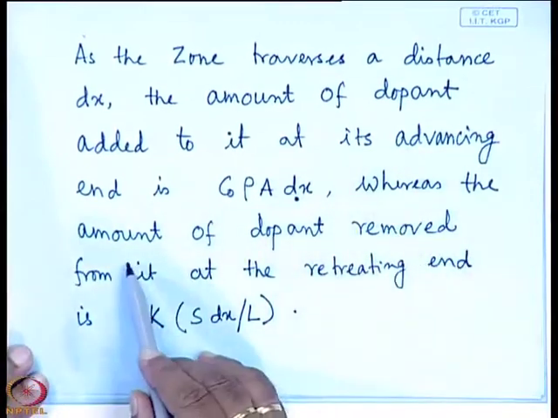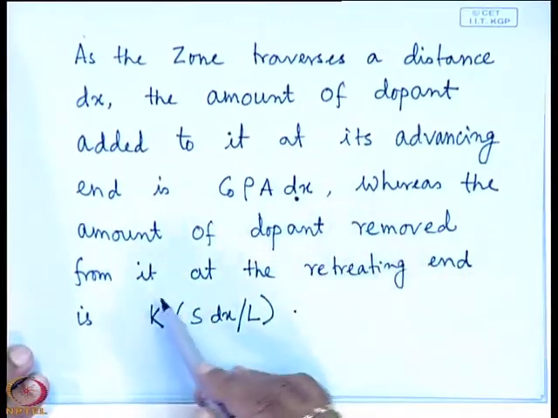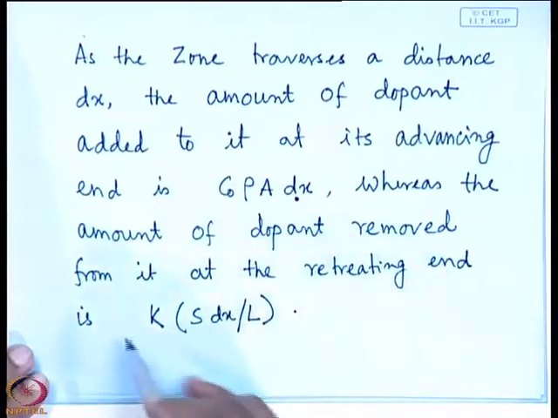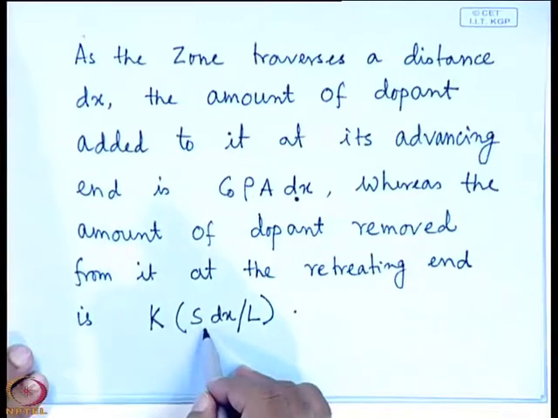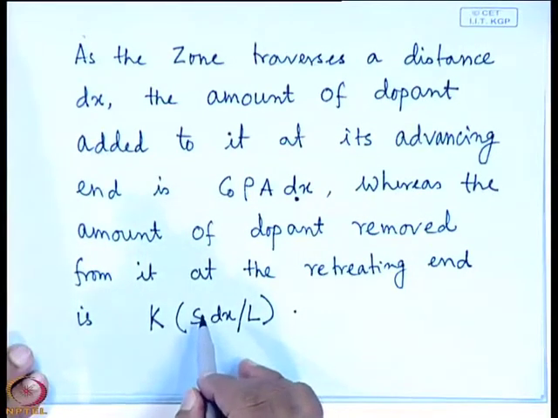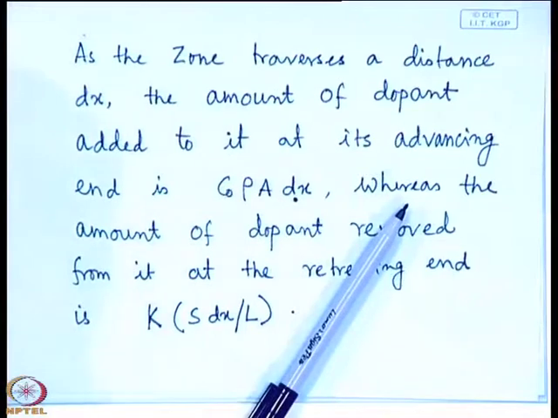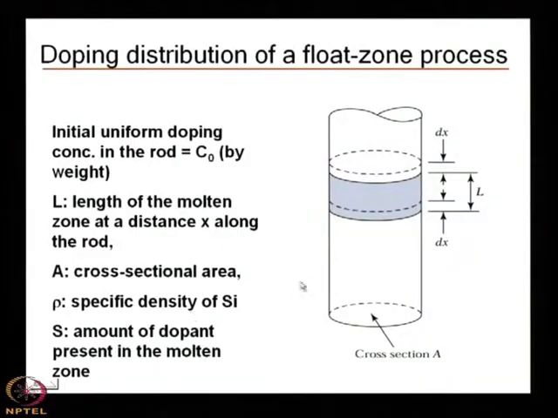Whereas the amount of dopant removed from it at the retreating end is K into S dx by L. What is S? S is the amount of dopant present in the molten state. And dx is the length where this happens.